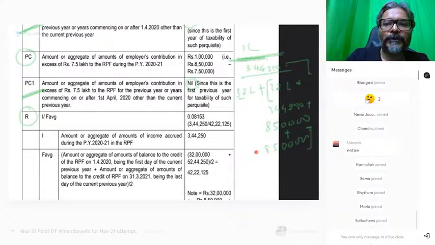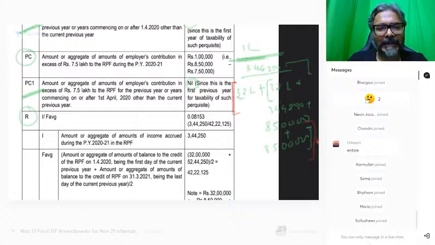And therefore, students, what do you need to do? आपको अब क्या करना है? You have to take the opening balance and the closing balance and divide by 2. उसका average लेना पड़ेगा ना? Opening balance and closing balance, divide by 2.